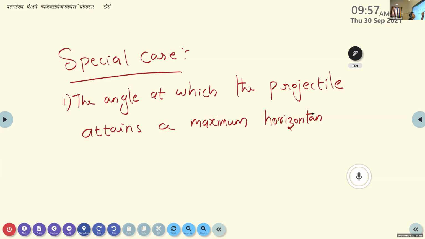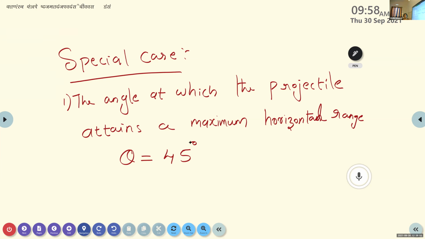The angle at which the projectile attains a maximum horizontal range is given by theta is equal to 45 degree.